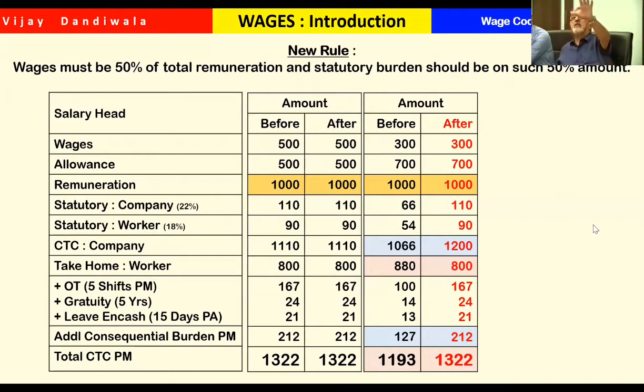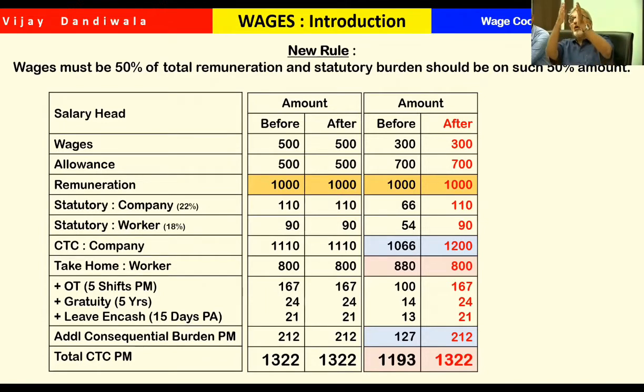Our average salary, we say, is about 7 to 8,000, and there are 200 people, so you can imagine what will be the financial impact, including overtime and gratuity. Now, if the person retires today, we can pay on basic. But if he retires after introduction of this code, it will be on 50%, and that will be multiplied by say 25 years of service. So the amount is enormous. It is exorbitant. So it will directly impact the employer.